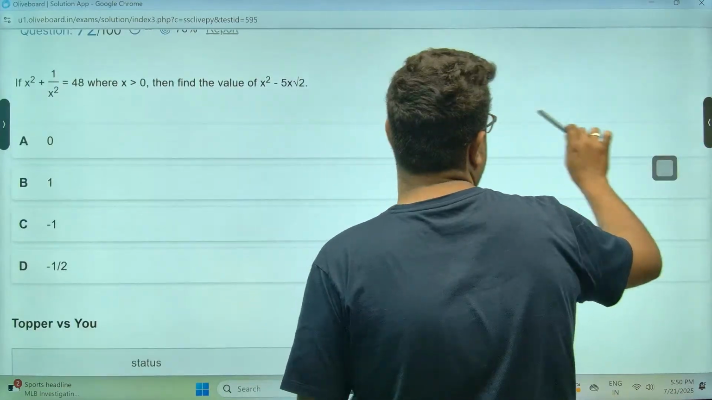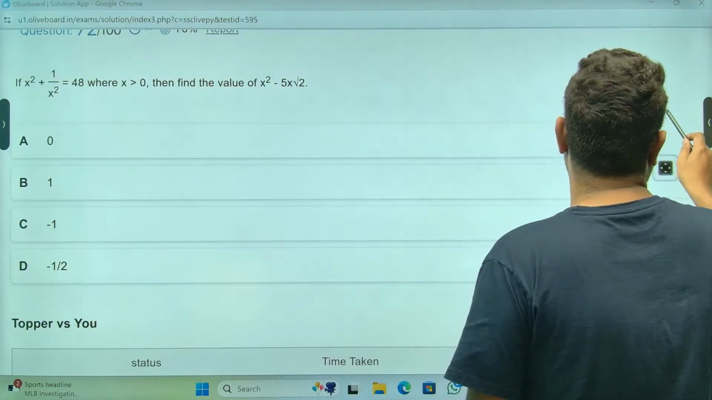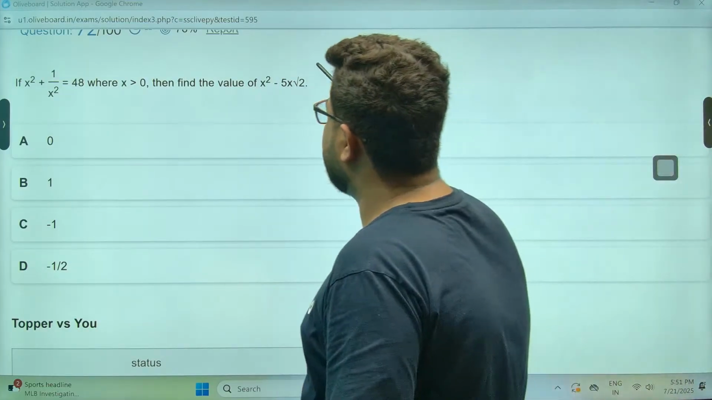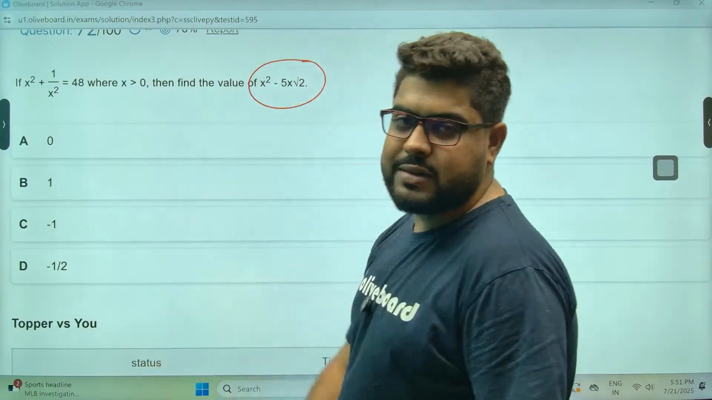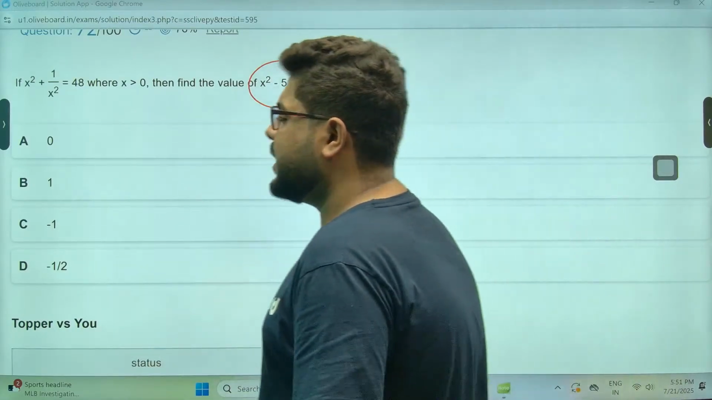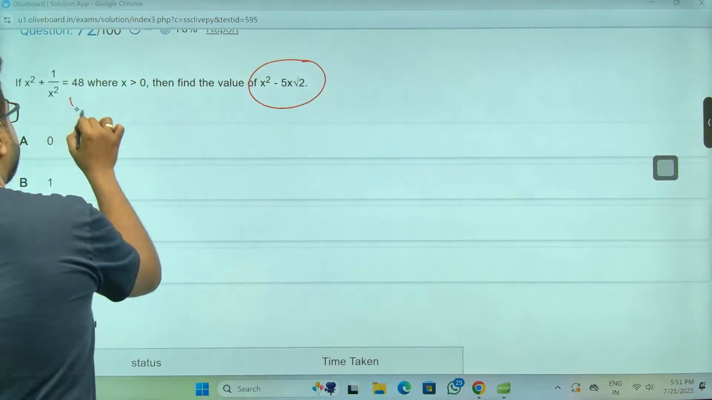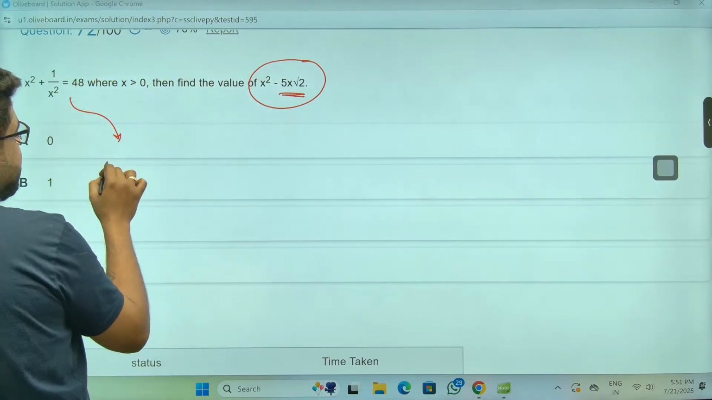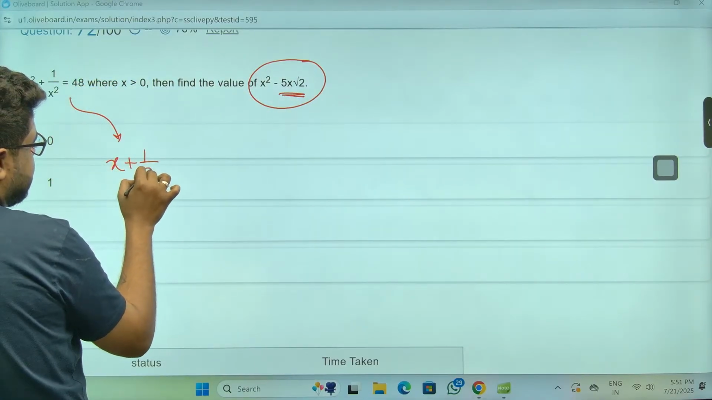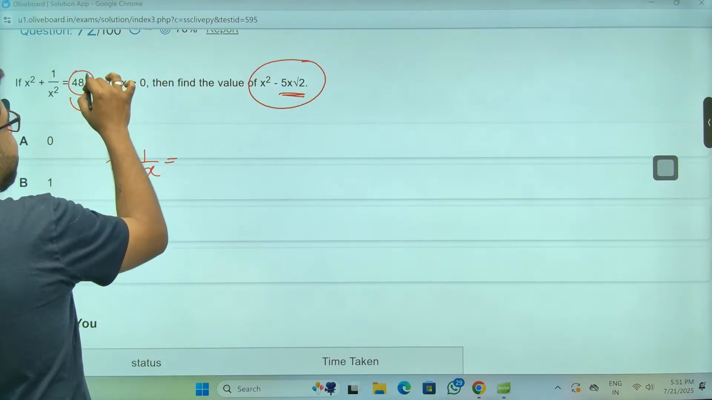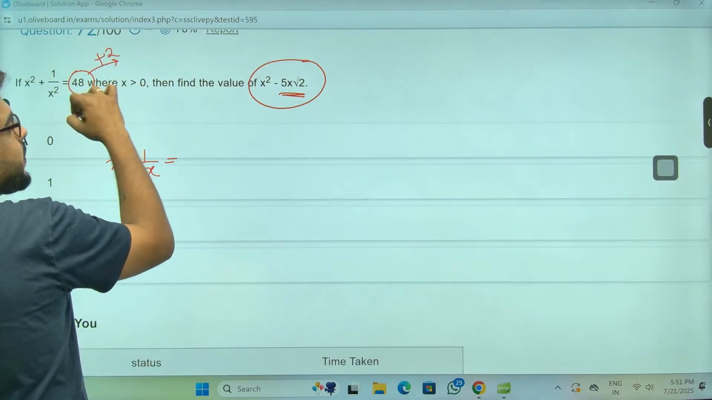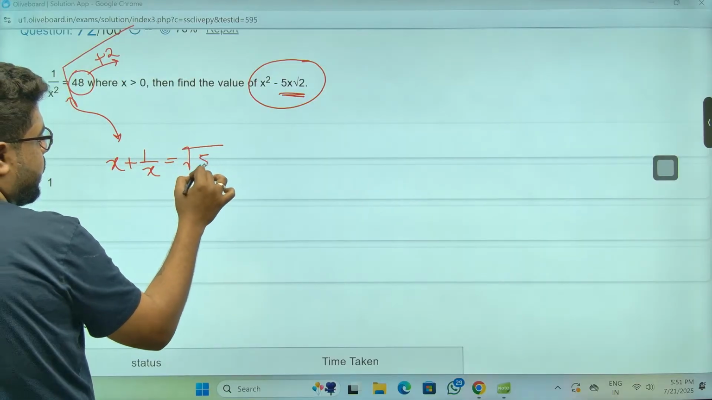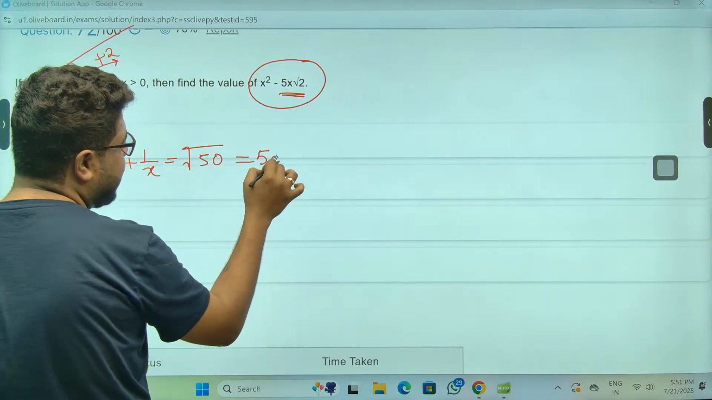What is this, sir? This is a simple question, sir. Many people look at this and think, sir, first you take x common. No need, actually, this is nothing, sir. First figure out 5√2, and seeing this, √50. Sir, x plus 1 by x, we all know, I've made a short on this as well, plus 2 and square root. So this will be √50, which is nothing but 5√2.